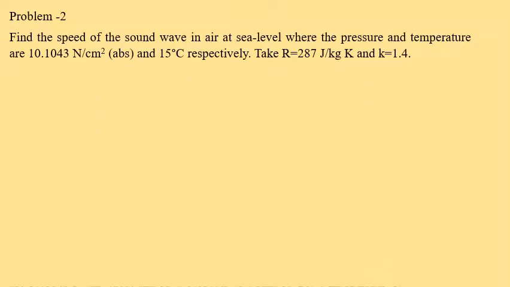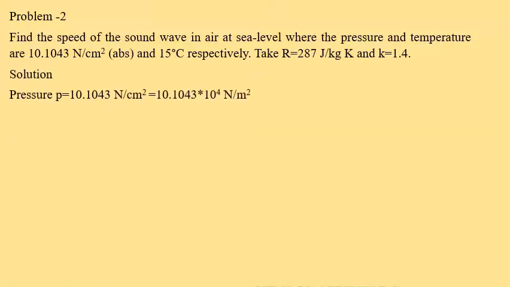Now numerical number 2: find the speed of the sound wave in air at sea level where the pressure and temperature are 10.1043 Newton per centimeter square, that is absolute pressure, and temperature 15 degrees centigrade respectively. Take R is equal to 287 joules per kg Kelvin and K value is equal to 1.4.